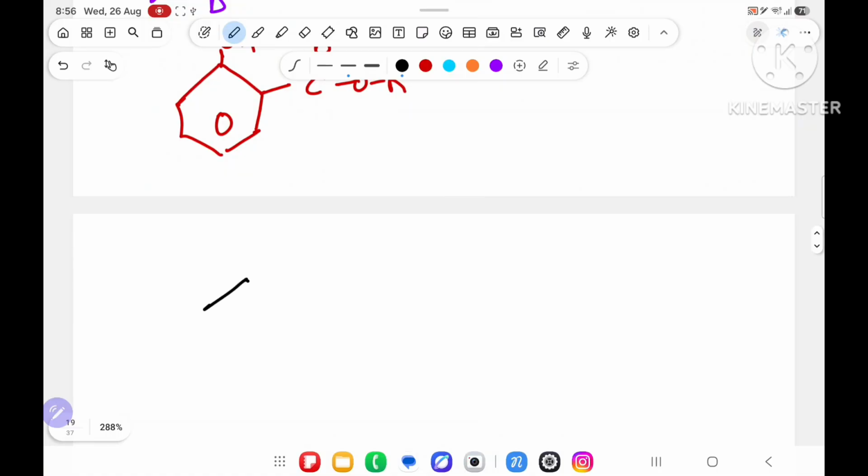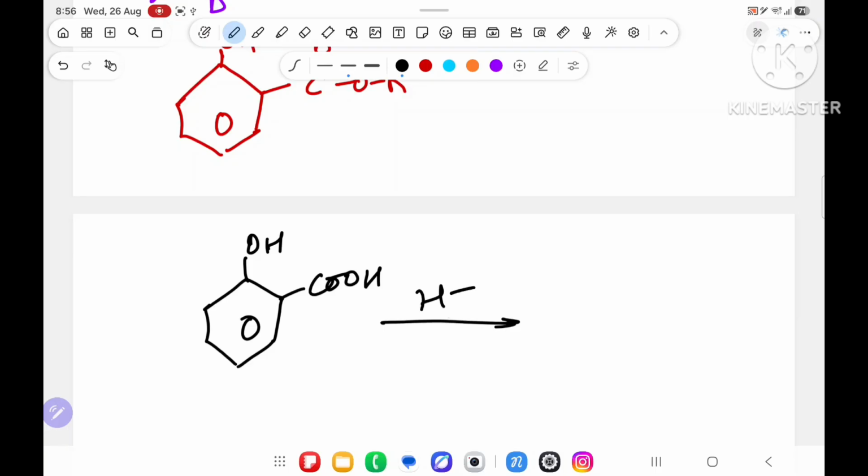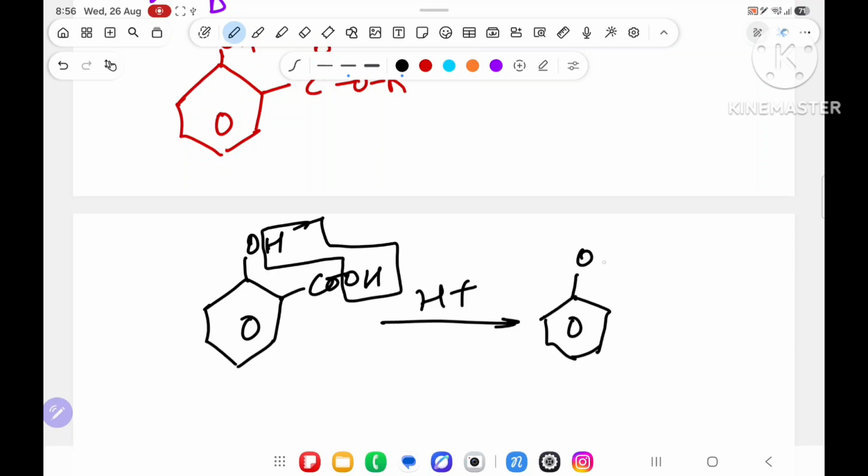Someone will say, sir, in this reaction, can we do esterification intramolecular? Yes sir, you can do esterification intramolecular. Over here H, over here OH, over here H, over here OH will go outside, and it will do intramolecular esterification also. O C double bond O. This is attached with this, something like this.